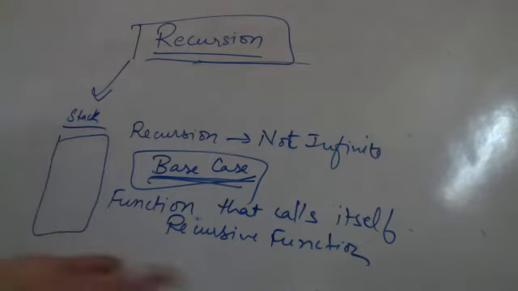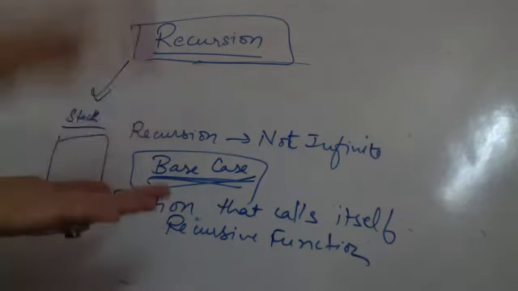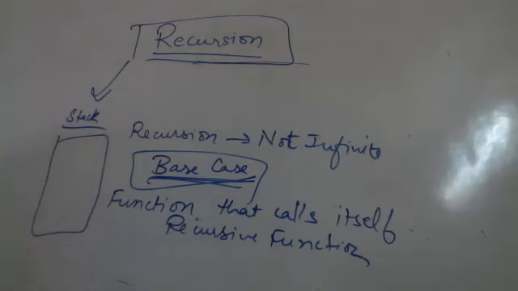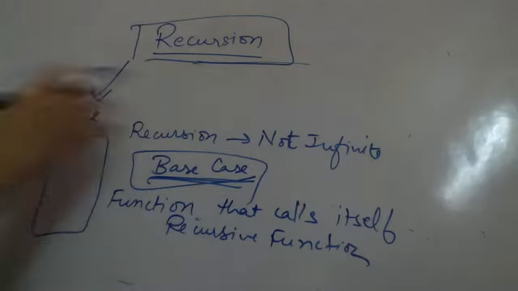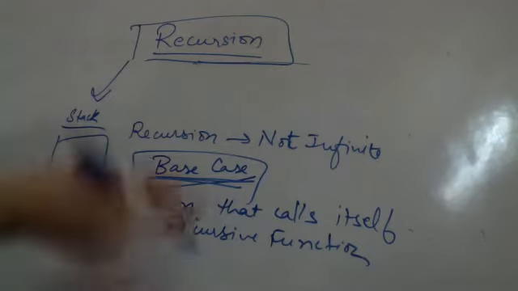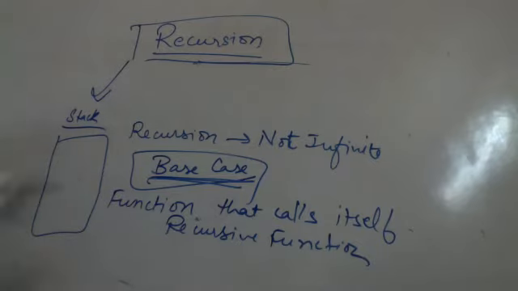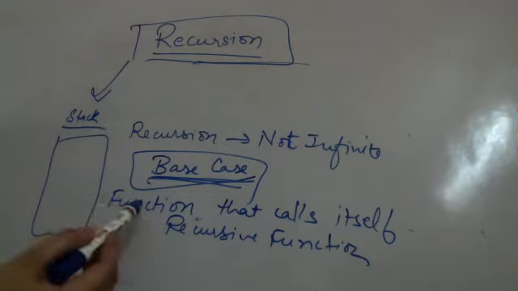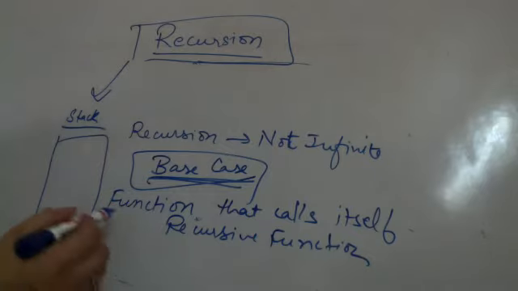Stack means a pile of data, like a register on top of a register, a book on top of a book. That is the stack. You add to the top, and you delete from the top only. You take a book from the top of the stack, and you add a book at the top of the stack only. So when functions are called recursively, we need to know where to come back to when the recursive call ends.